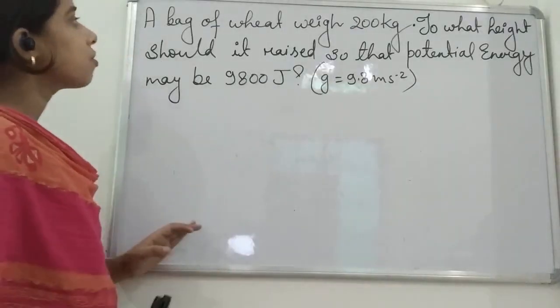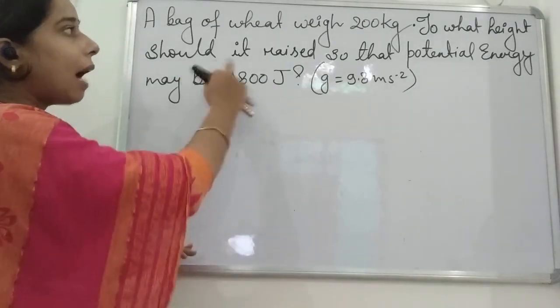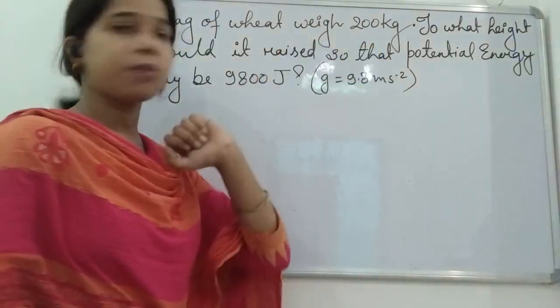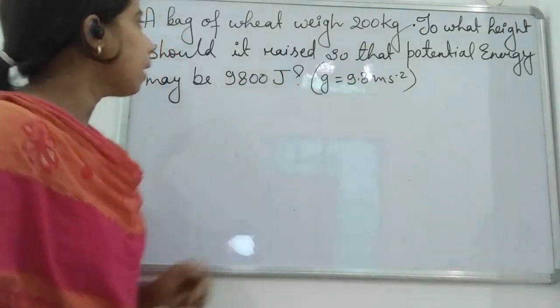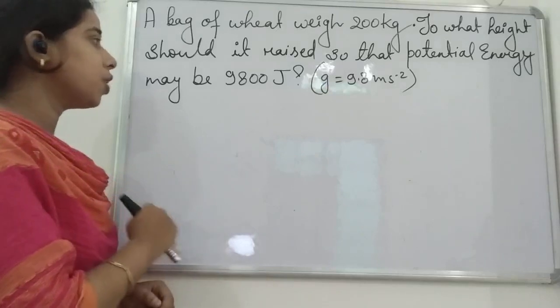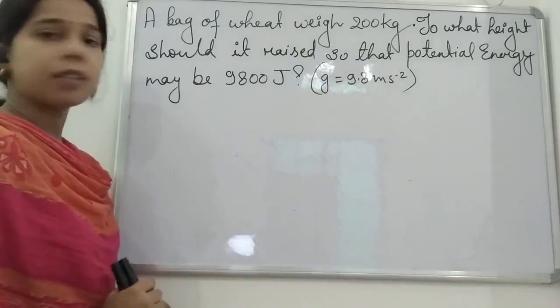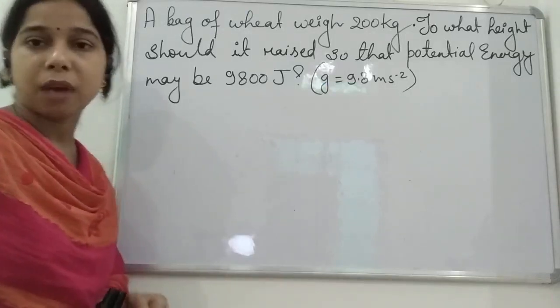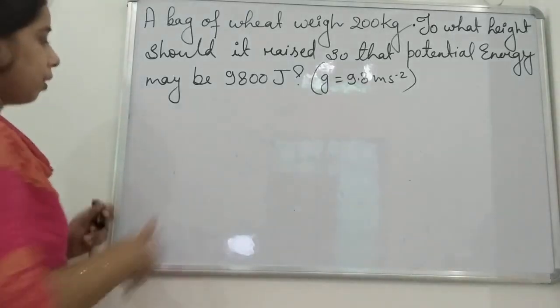So the question which is given here is a bag of wheat whose weight is 500 kg. To what height should it be raised so that the potential energy may be 9800 joule? Here also you can see acceleration due to gravity value is given here.